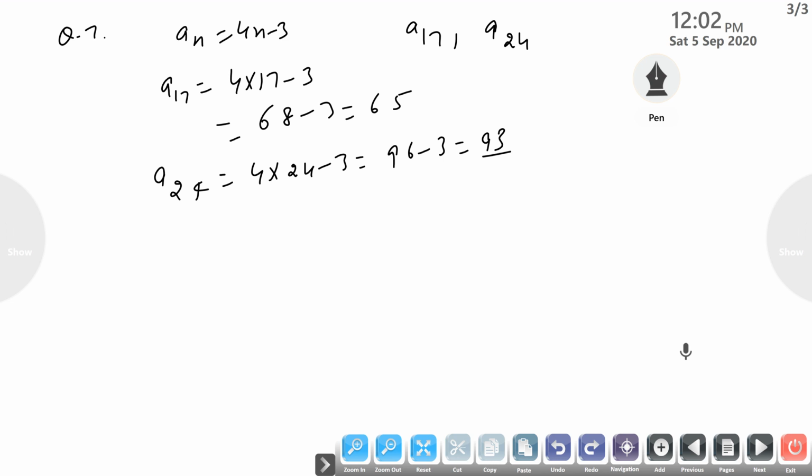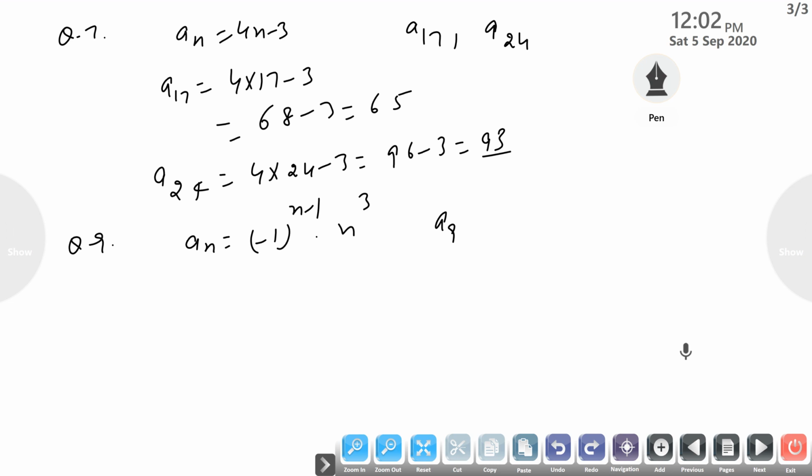Next is question number 9. If a_n equals (-1)^(n-1) times n cubed, then find the value of a9.